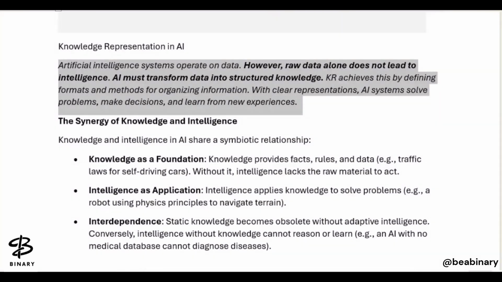However, raw data alone does not lead to intelligence, definitely. We need that knowledge to be represented in a structured way. So AI must transform data into structured knowledge. Knowledge representation achieves this by defining the formats and methods for organizing the information. With clear representation, AI systems solve problems, make decisions, and learn from new experiences. So from here, you must have understood what knowledge representation in AI is.